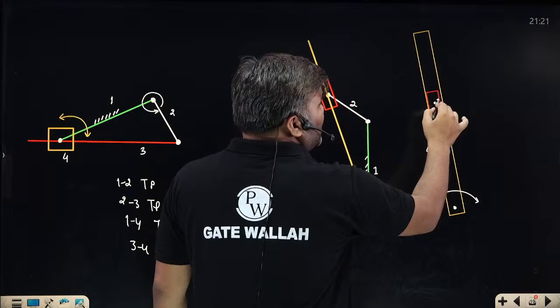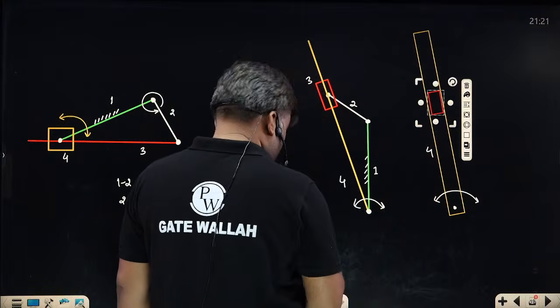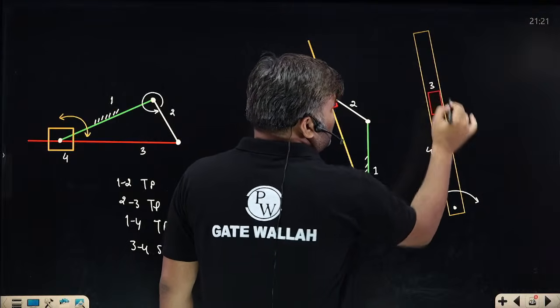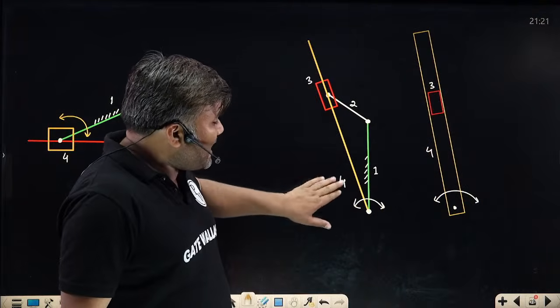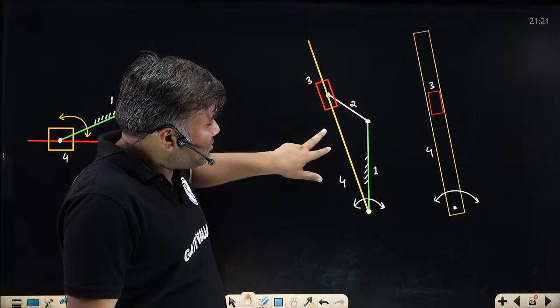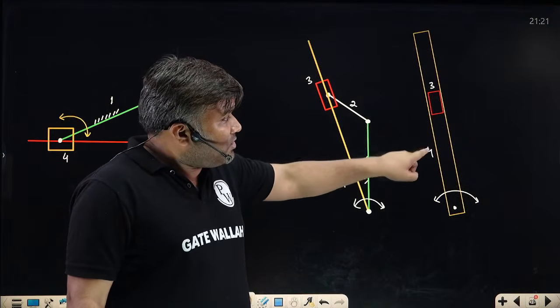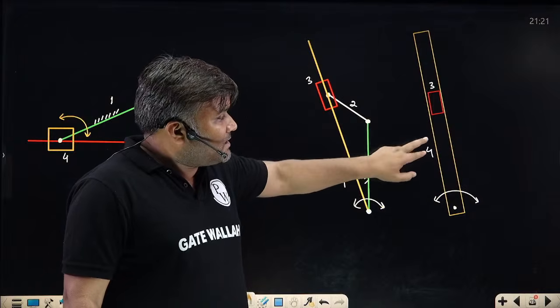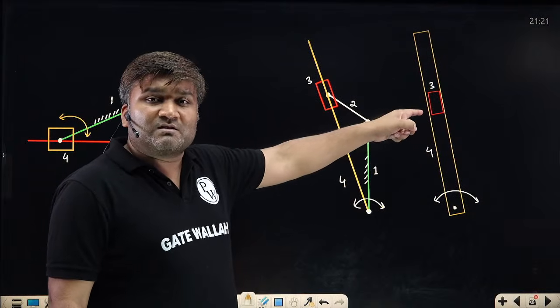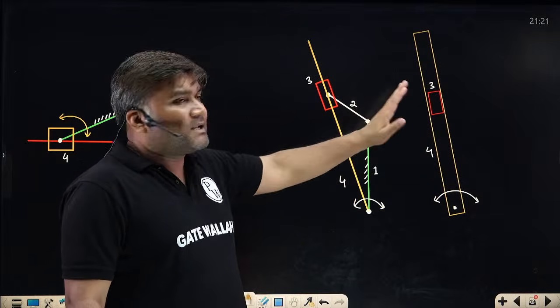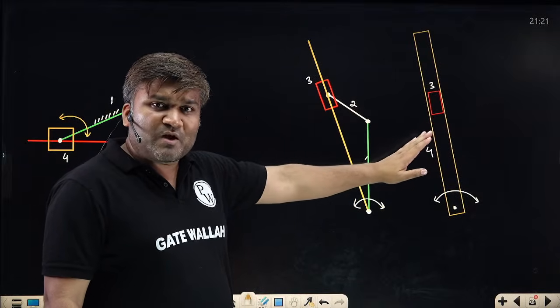Sir, the actual situation is this. The red color link is link number 3. So I have shown it like link 3 and link 4, but the real situation is like this. Link 4 is a slotted link. Inside it there is a slider which is kept. Is the point understood? So I have shown it like this. The real situation is this. How many of you can feel it?